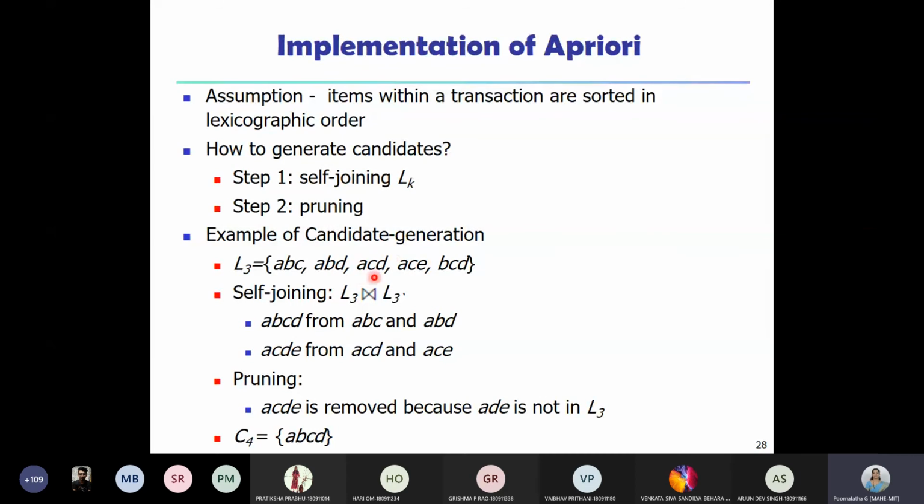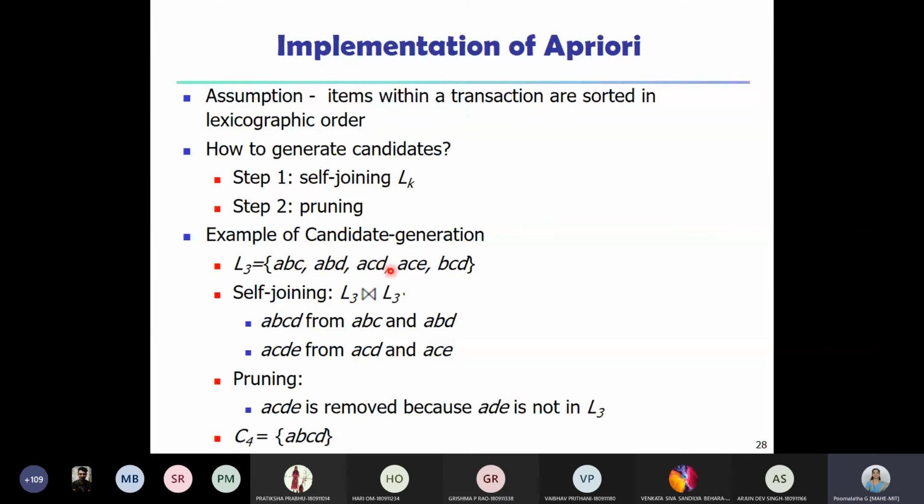Then you compare the first k minus 1 items. They should be the same. That is, the first items up to the last but one, whatever the number of items present, should be the same. And the last item we need to compare. If the last item of one is less than the other, only then can we combine. Otherwise, it is not possible for us to combine them.